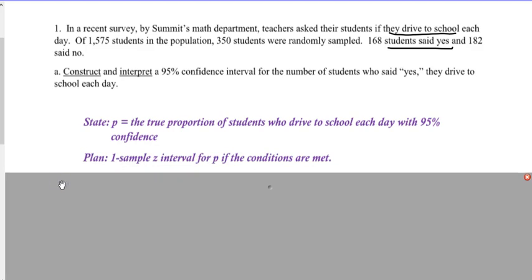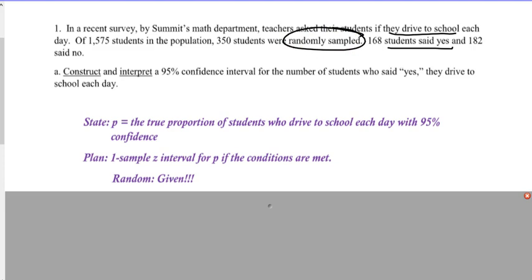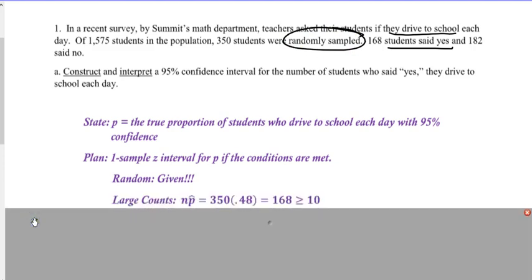Okay, what's your plan? One sample Z interval for P if the conditions are met. We already were told it's random right here, so we're good to go there. And then your large counts. You take N times P, so number of students, that's N right here. P, where did we get 0.48 from? Well, if you do 168 divided by 1575, you will get 0.48.